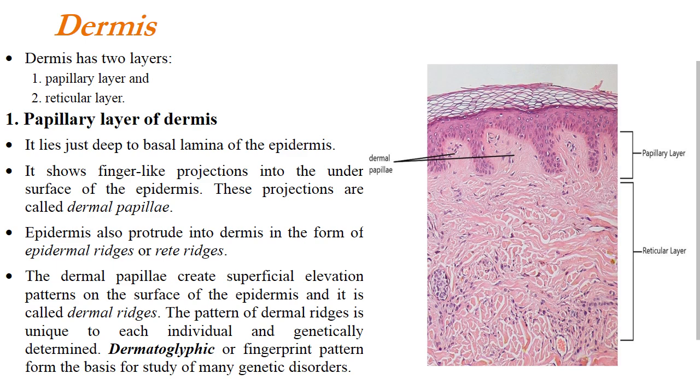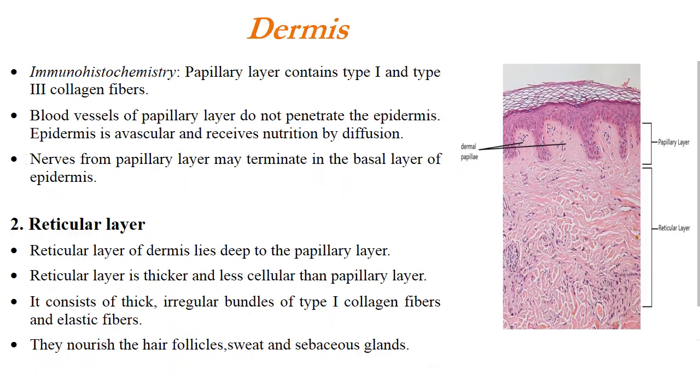The pattern of dermal ridges is unique for every individual. For each and every individual, the dermal ridges have a unique pattern and it is determined genetically. So we can identify an individual person with the help of dermatoglyphics or fingerprint pattern. It forms the basis for study of many genetic disorders. For example, in Down syndrome, we have the simian crease.